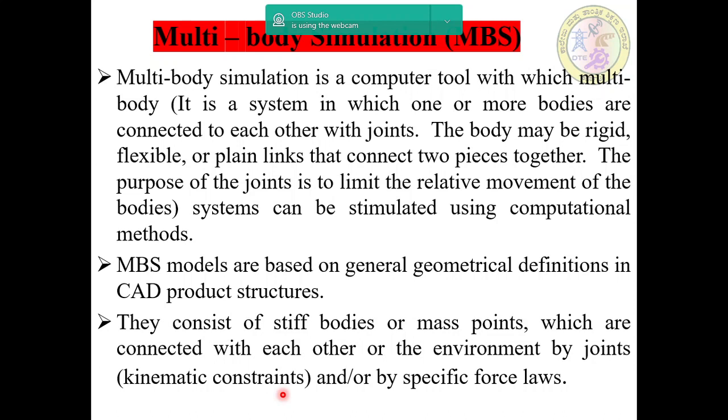The body may be rigid, flexible, or plain links that connect two pieces together. The purpose of the joints is to limit the relative movement of the bodies. That is, multi-body simulation is a computer tool with which multi-body systems can be simulated using computational methods.